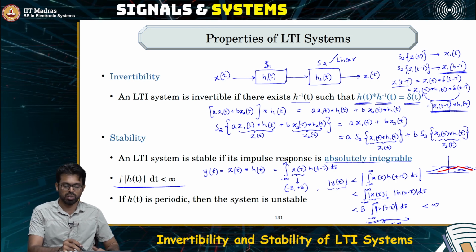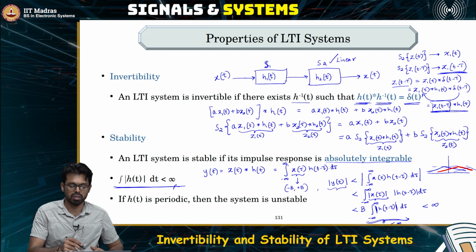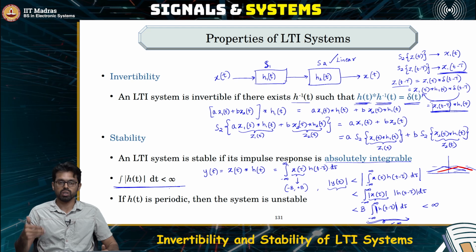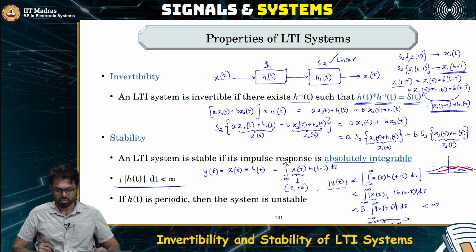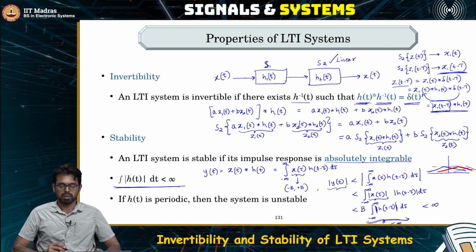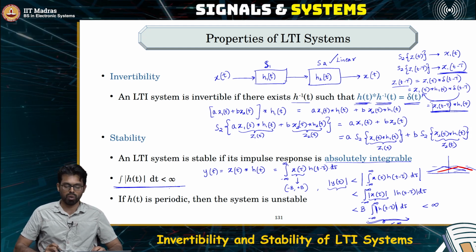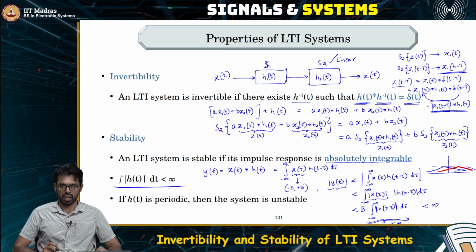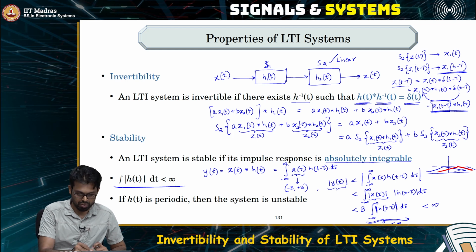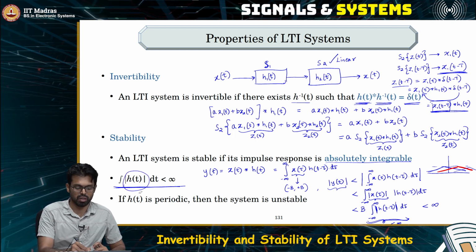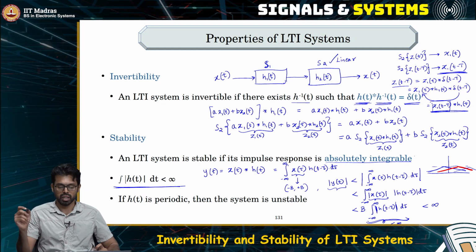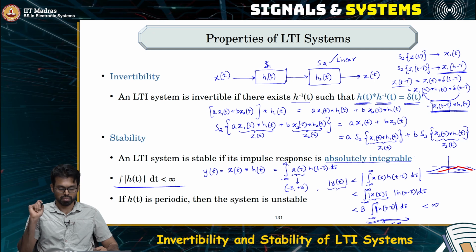So, if the impulse response itself has infinite area, then you are very likely to get an output which is also infinite even though your input is finite. So, one way to ensure that your system is stable is by ensuring that your impulse response has an area which is finite, and this area should be the area under the absolute value of the impulse response. Okay. So, this notion is what we refer to as the absolute integrability of the impulse response.